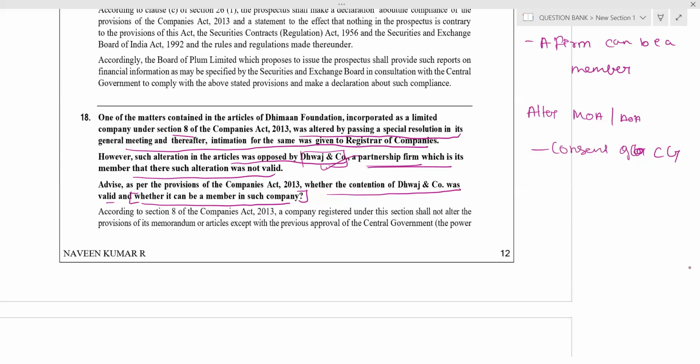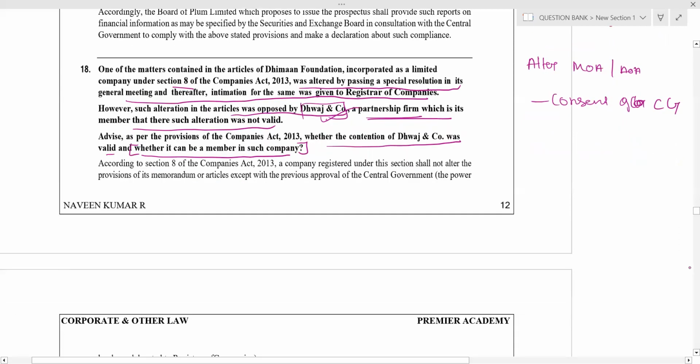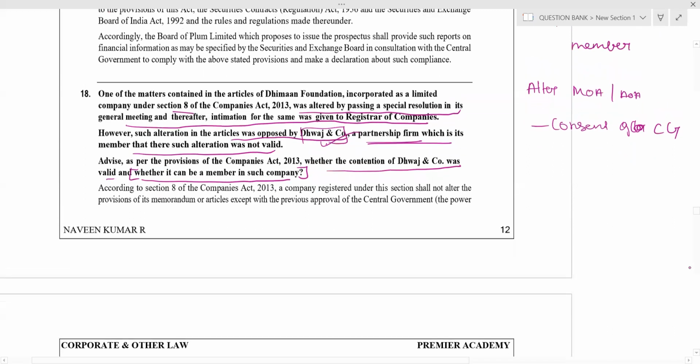What Dawaj and Co. said was correct. That is the question, right? The contention of Dawaj and Co. was valid. Yes. Demon Foundation only altered the MOA by passing a special resolution, and the same they communicated to the registrar. Dawaj and Co. went and said, no, what you did is wrong. You have to get first permission from the central government. Then only you pass the resolution, and after the resolution, you can alter. First, you have to get consent from the central government. Therefore, what Dawaj and Co. said was right.